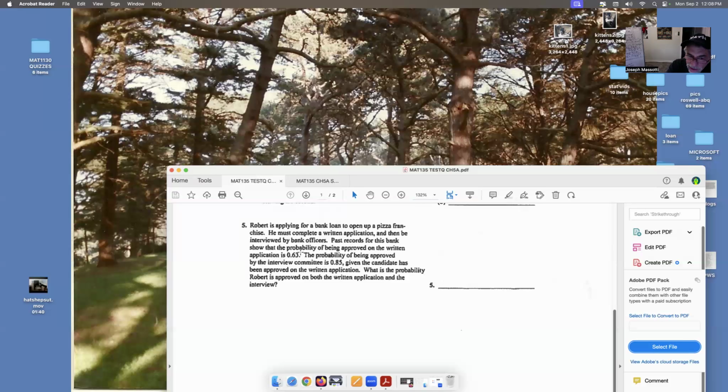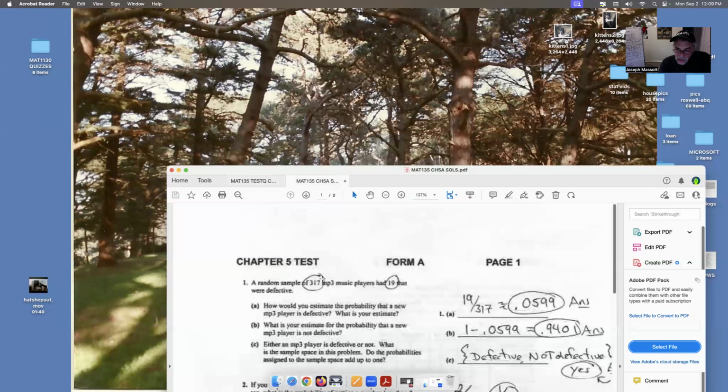So we'll let being approved by the interview committee be event B, but this is conditional, given the candidate has been approved on the written application. And the question is, what's the probability that he's approved on both? Okay, so that's an and on both.